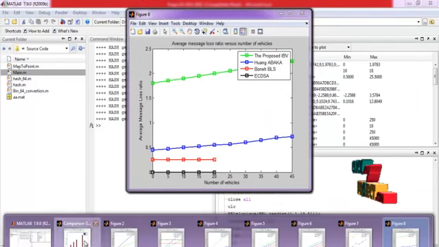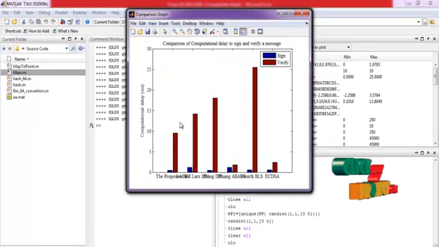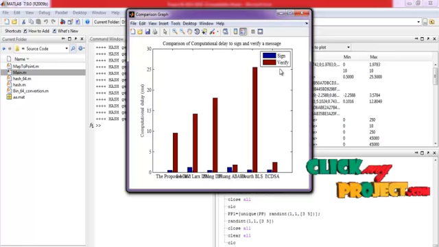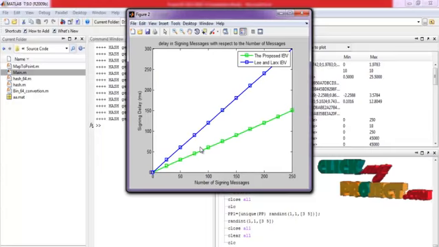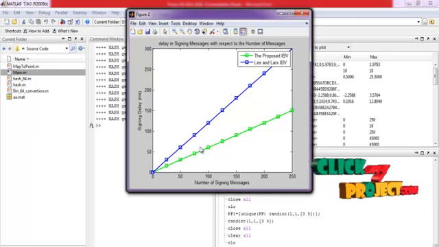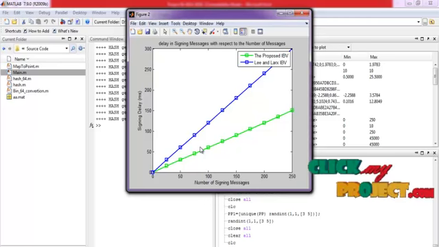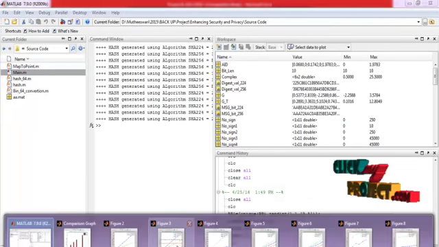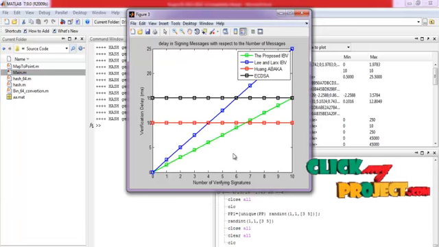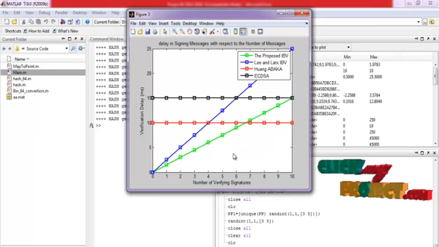After the execution process, here is the computation delay of our proposed method for performing the signing and verifying process, and this is the signing delay between our proposed and existing method for execution of the signing process, and this is the verification delay for our proposed and existing methods.